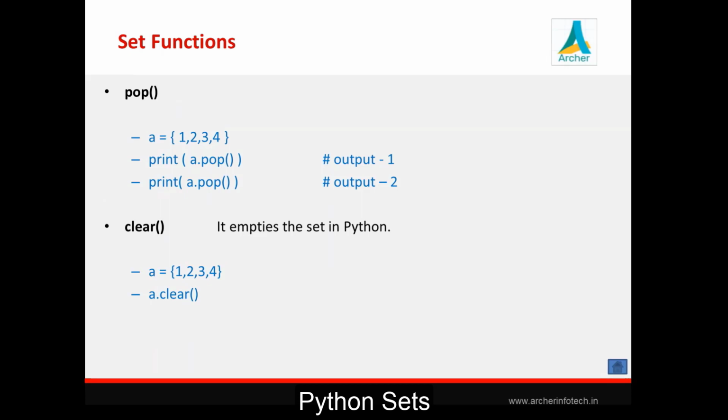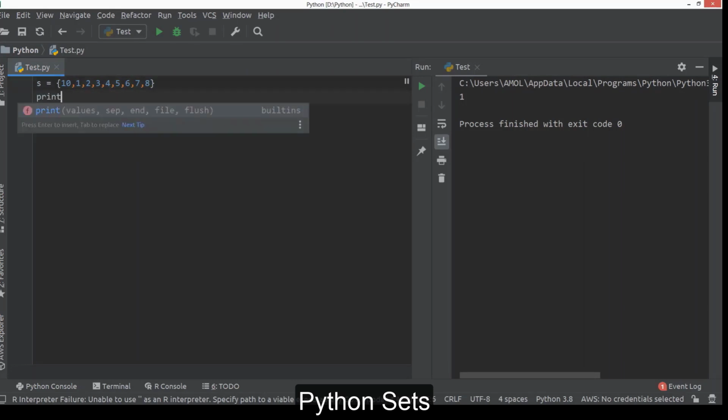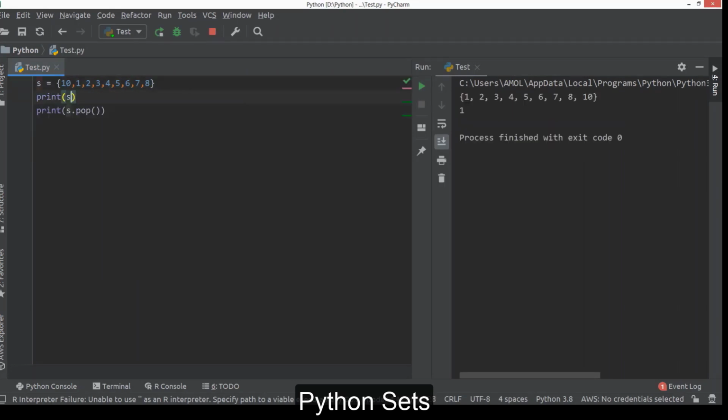Now check the next method, that is the pop method. The pop method removes the first element from this set. Now here suppose this is your collection and you call this pop method over here. It will remove the first element from this collection. Now see, when we say first element, first we need to understand a set is an unordered collection. You can't predict how elements are organized. If you print it, you can see this one is actually getting sorted in this fashion. It's not compulsory to sort it.